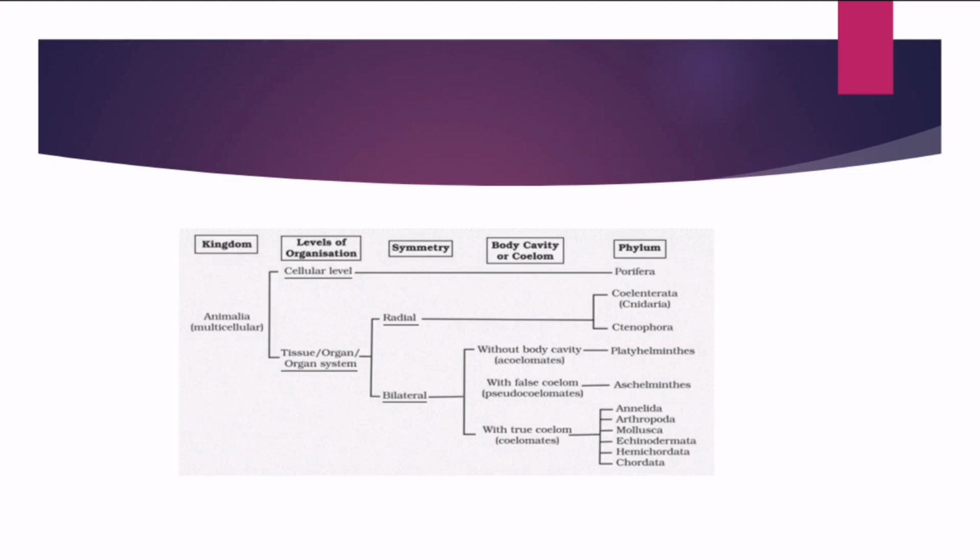Then next, an important thing we need to say is about Hemichordata. Earlier, it was placed under the phylum Chordata, but it does not contain the notochord; it contains a similar structure to the notochord, which is called a stomochord. As it contains a stomochord, it came under phylum Chordata. But after a few researchers and experiments, they declared that Hemichordata will not come under chordates, it will come under non-chordates. That's the thing.